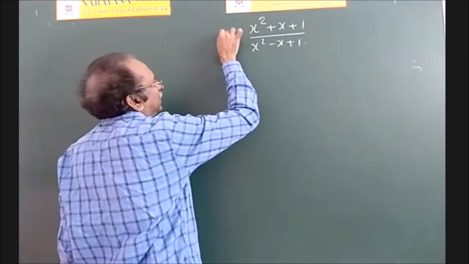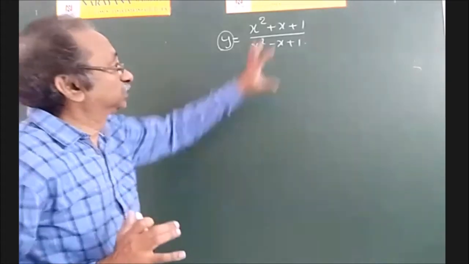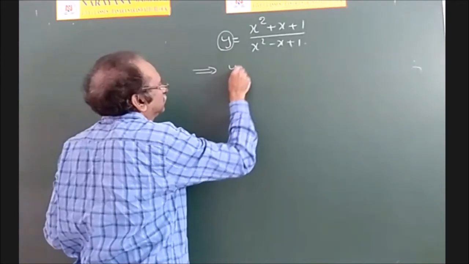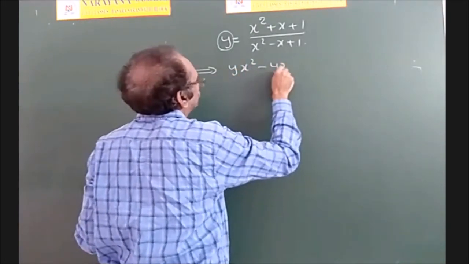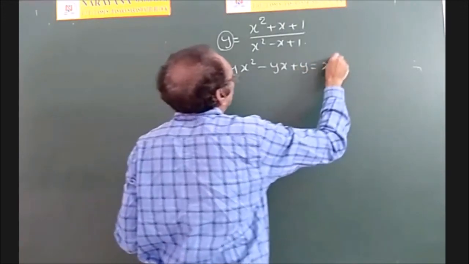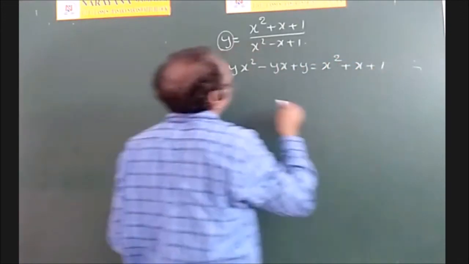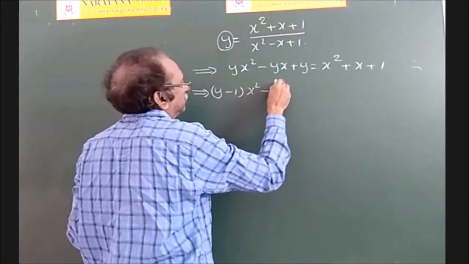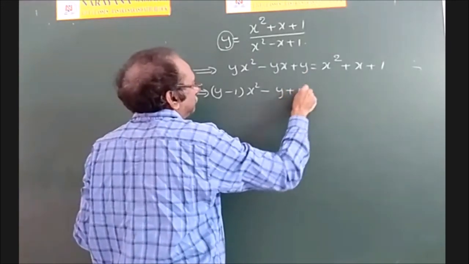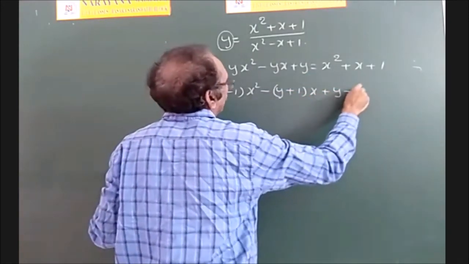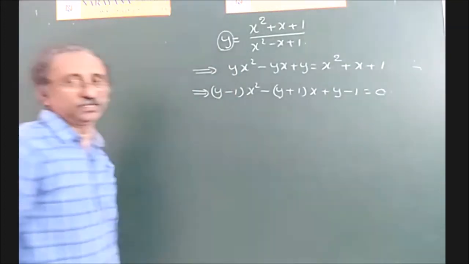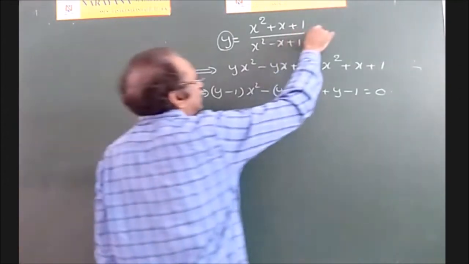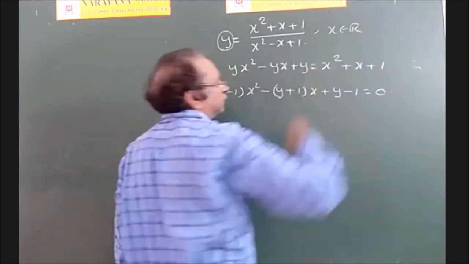Now I want to finally find the range of y. Range of this function means range of y. So by cross multiplication, what will you get? yx square minus yx plus y is equal to x square plus x plus 1. That implies (y minus 1) x square minus (y plus 1) x plus (y minus 1) is equal to 0. See, it's a quadratic equation in x, isn't it? What is x here? x is always a real number.